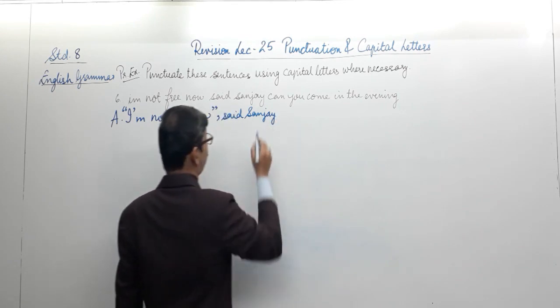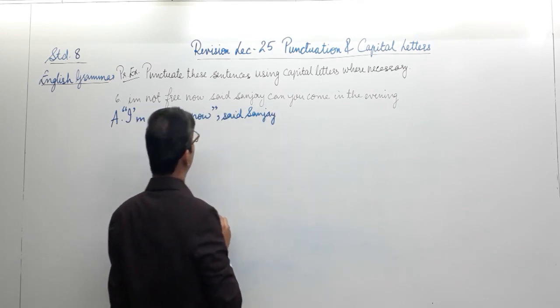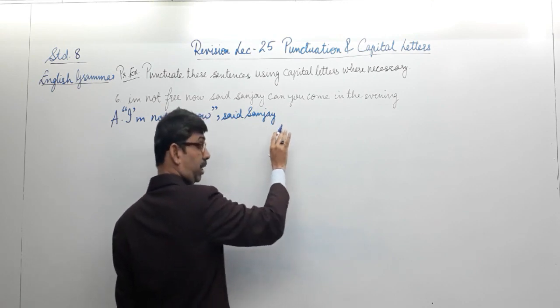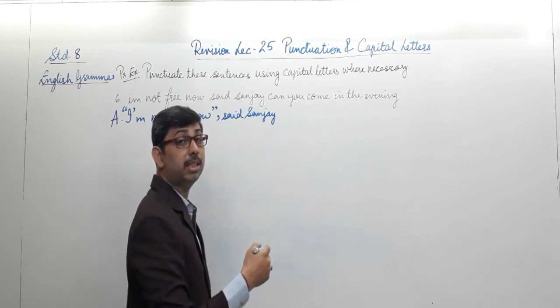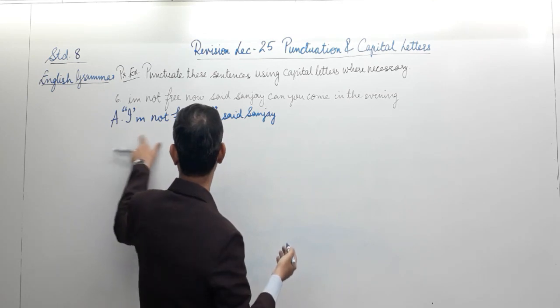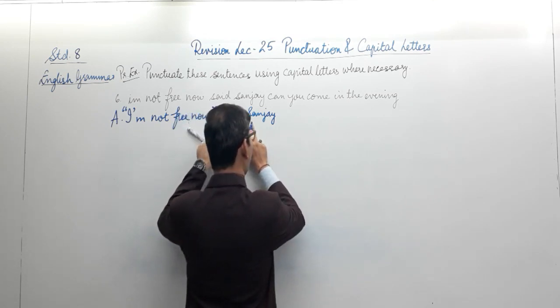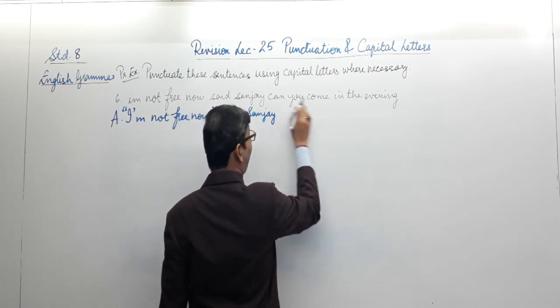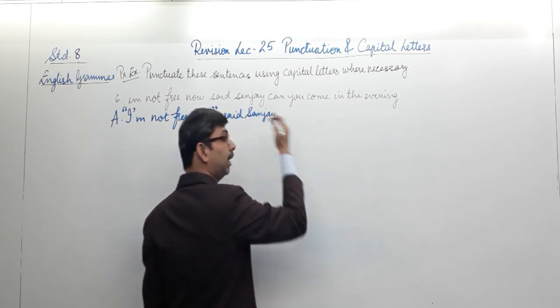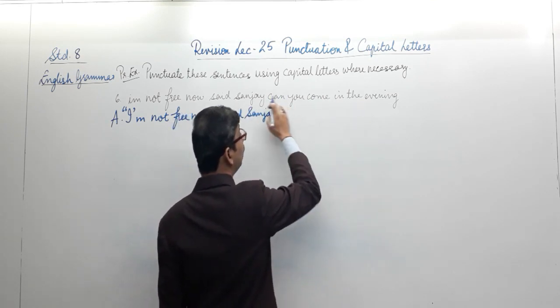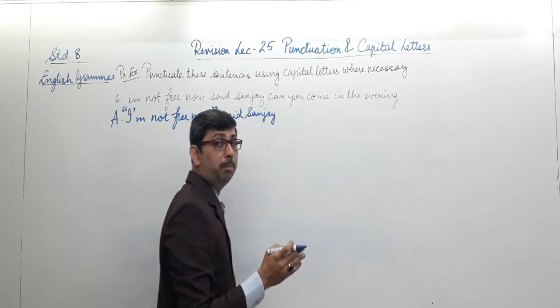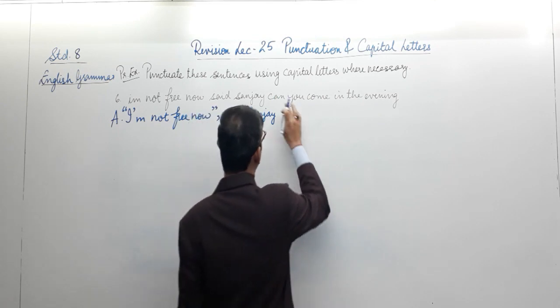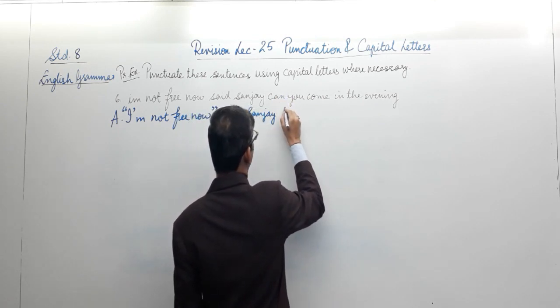I am not free now, said Sanjay. Well, is Sanjay finished saying this? No. Sanjay is still saying something more. And further he is saying, can you come in the evening? So again he is saying to the person, can you come in the evening? So these are also the exact words spoken by Sanjay. So once again we need to put this into the quoted speech.